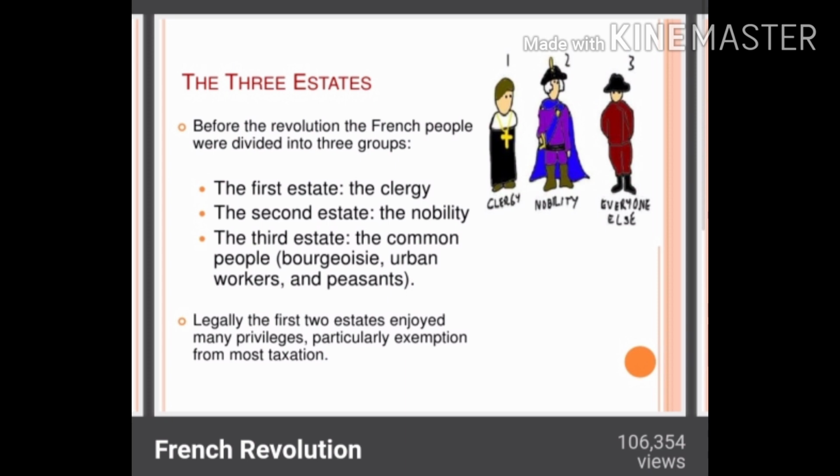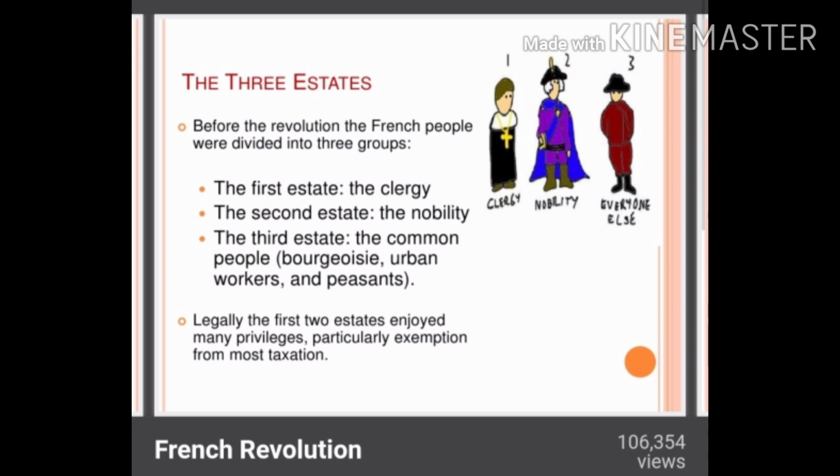Legally, the first two estates enjoyed many privileges, particularly exemptions from most of the taxes. Here we have to look at the three-estate pattern which the French people were following: the first estate, the second estate and the third estate. The first estate is of the clergy, the second is for the nobility.